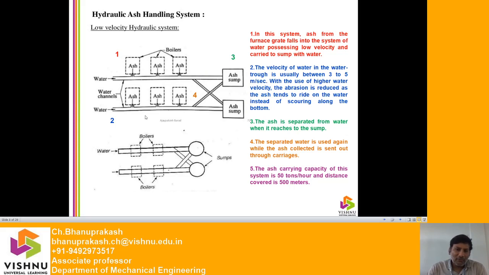What is the ash carrying capacity? The ash carrying capacity of the system is around 50 tons per hour, and the discharged ash covers around 500 meters. So this is regarding the low velocity hydraulic system.